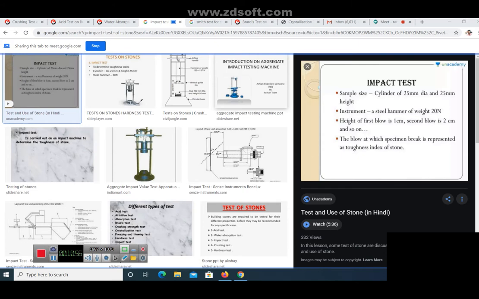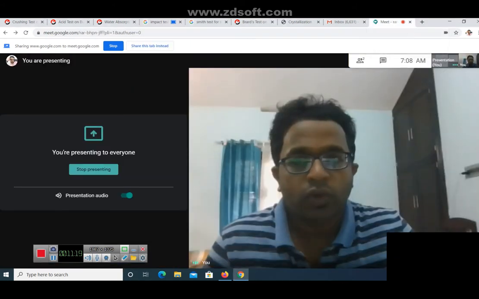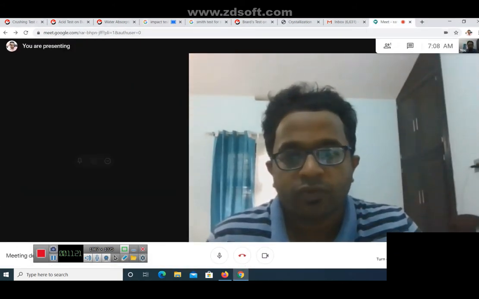Initially you conduct this test allowing it to fall from a height of 1 centimeter. For the second blow, you raise the height and allow it to fall from 2 centimeter. Like that, you allow the hammer to fall on the stone surface from different heights. Now you have to observe the height at which the stone specimen is